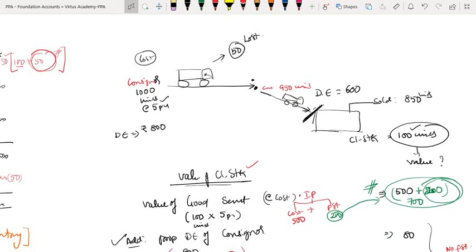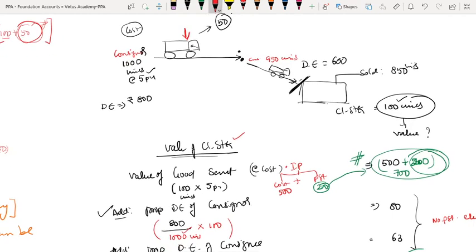In case of abnormal loss, the loss can occur either in transit, that is before reaching the consignee, where say 50 units have been lost, or after reaching the consignee, perhaps in the godown.